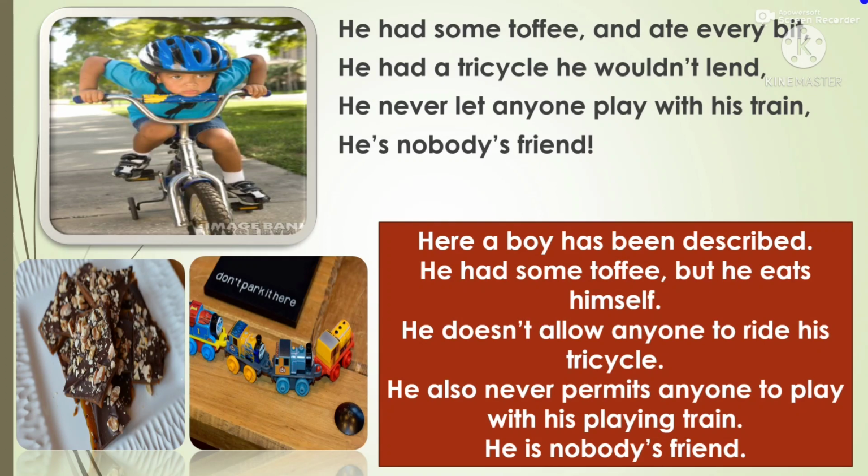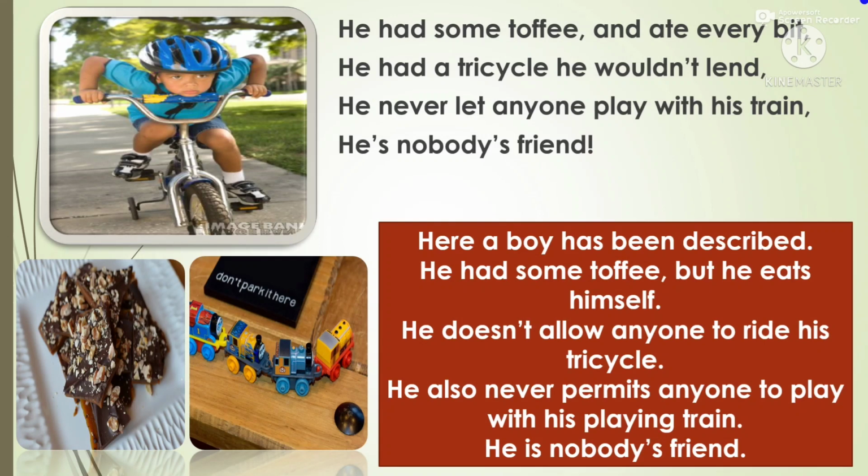So students, here a boy has been described. He had some toffee but he eats it himself. He does not allow anyone to ride his tricycle. He also never permits anyone to play with his playing train. So he is nobody's friend. So students, here the boy also does not share anything with others.